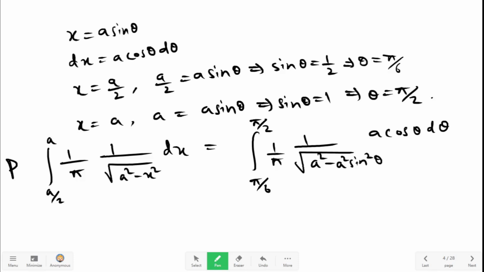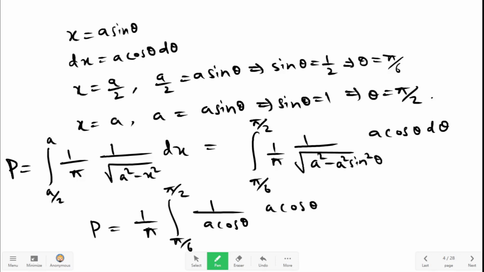This is P. So P is equal to 1 by pi times the integral from pi by 6 to pi by 2 of 1 by a cos theta, and we have an a cos theta on the top, d theta.